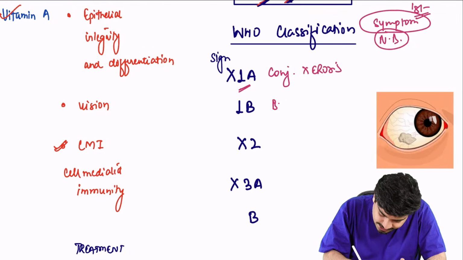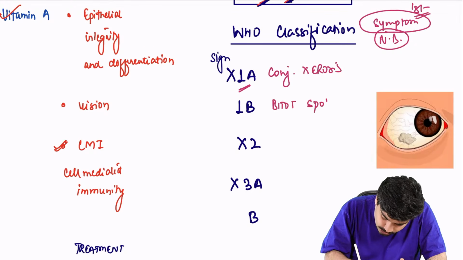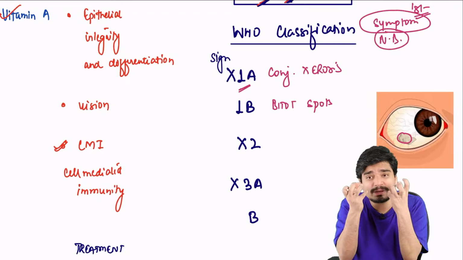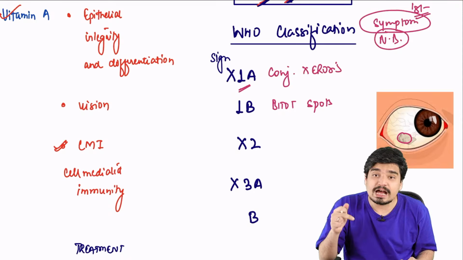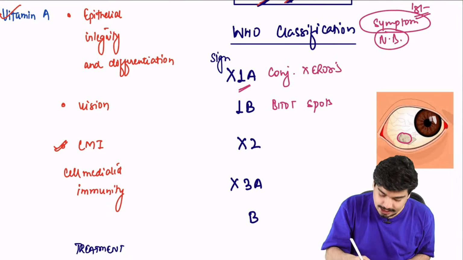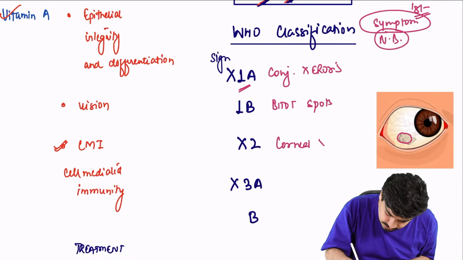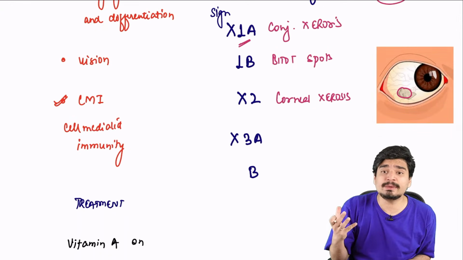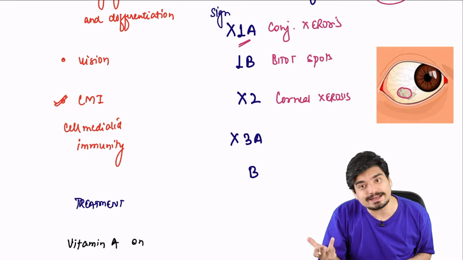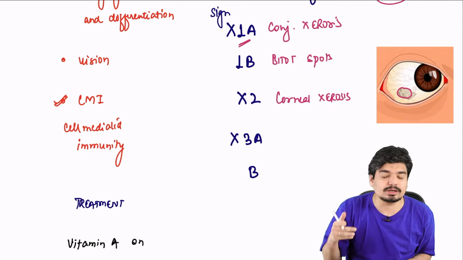After X1A, the first sign, the next sign is X1B. B stands for Bitot spots. The conjunctiva, because it becomes dry, starts to coagulate and it will form Bitot spots on the conjunctiva. After the conjunctiva, the cornea will become dry. So X2 is corneal xerosis. After the cornea becomes dry, the cornea will start to ulcerate. So X3 is corneal ulceration.